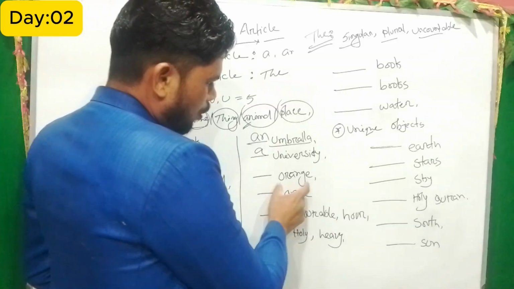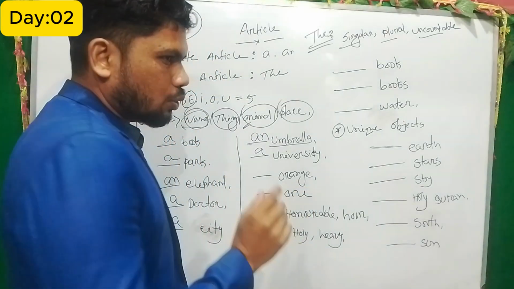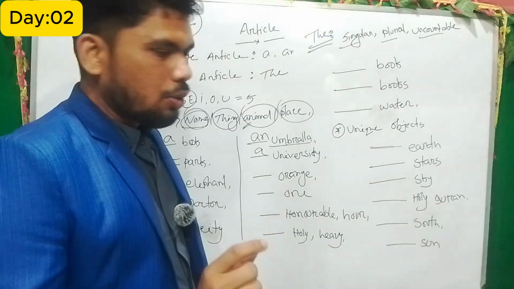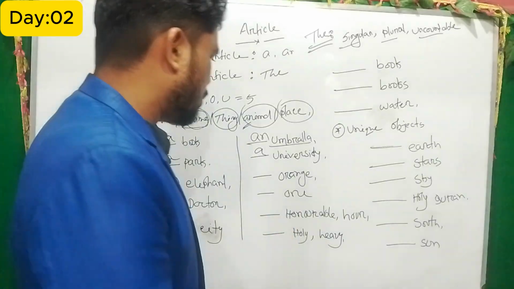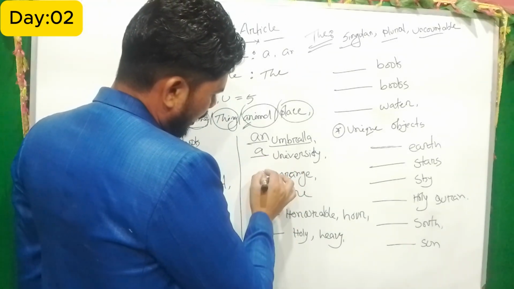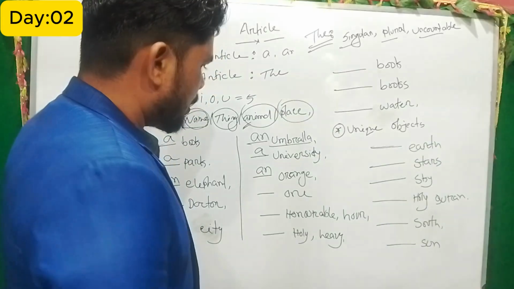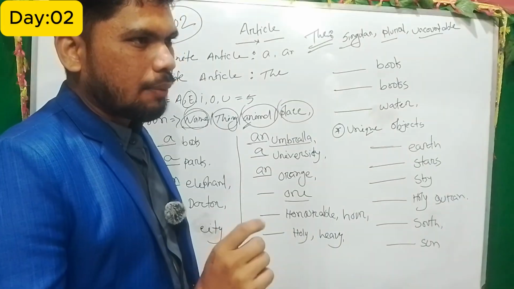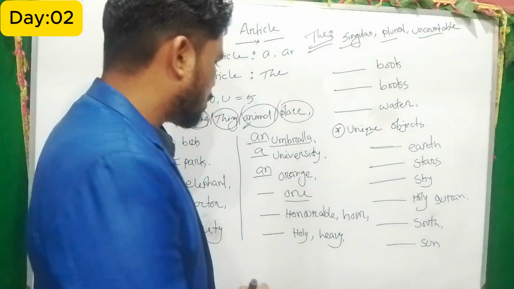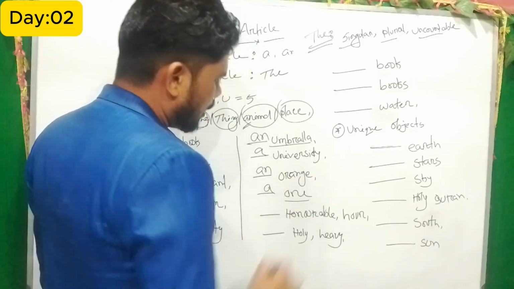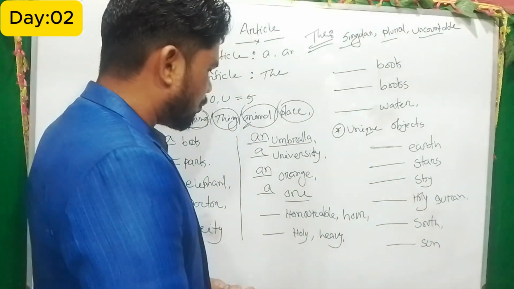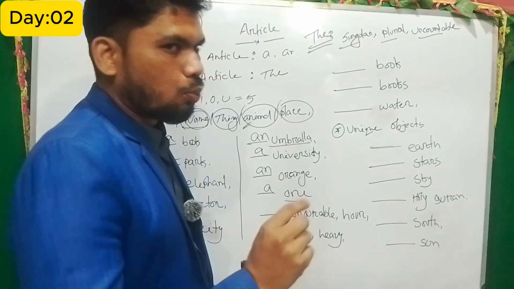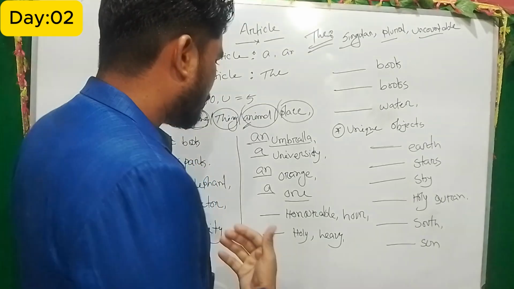And the next one, that is orange. So orange, when I pronounce orange, so now the sound is O, which is actually a vowel sound, so we have to put N. Okay, so now the next one is one. When I pronounce one, the sound comes wa. So wa is a consonant sound, so we have to use A. This is actually important. Sometimes it comes in our exam, because one-eyed person, this example is rarely used.